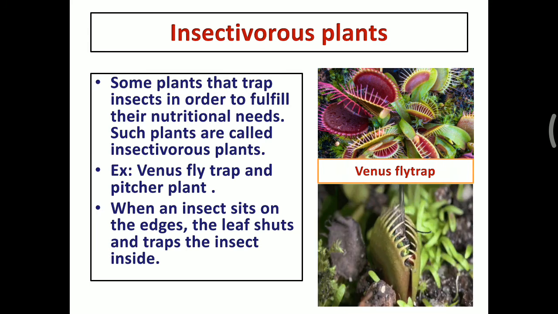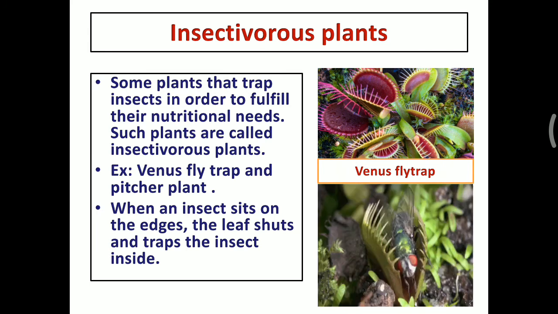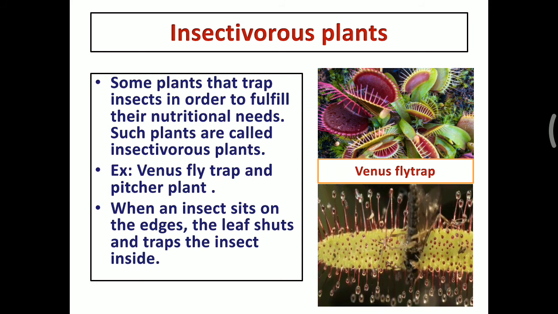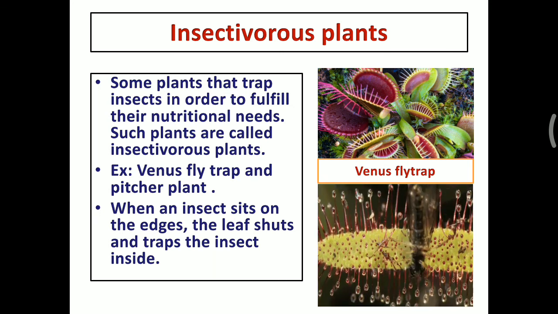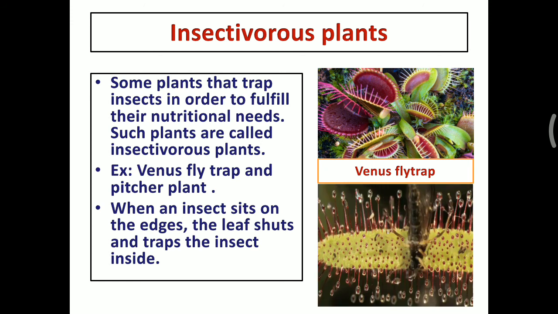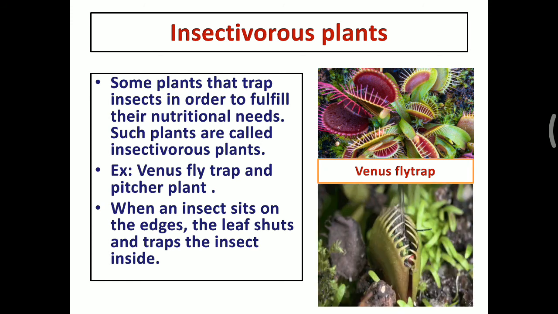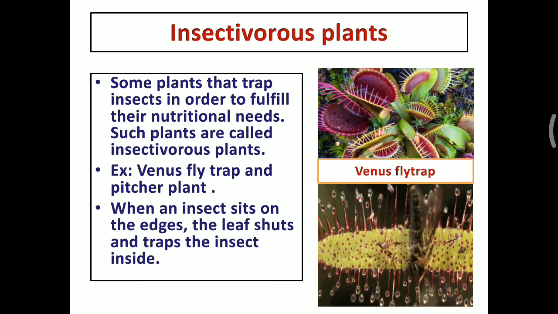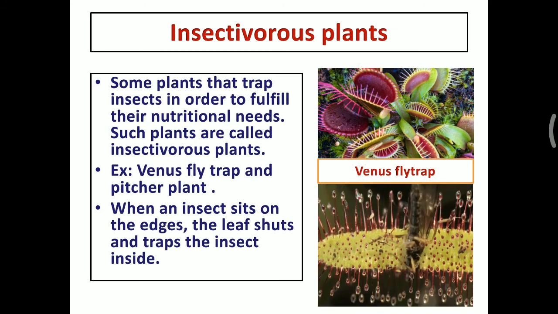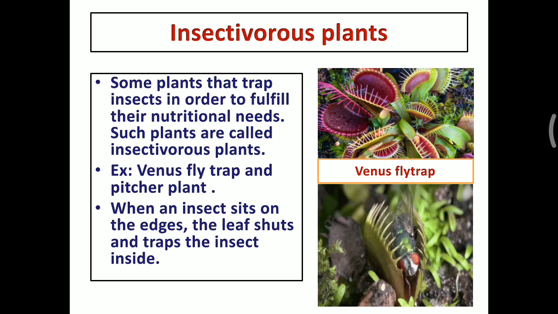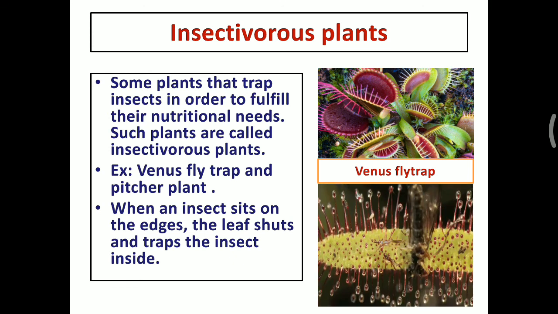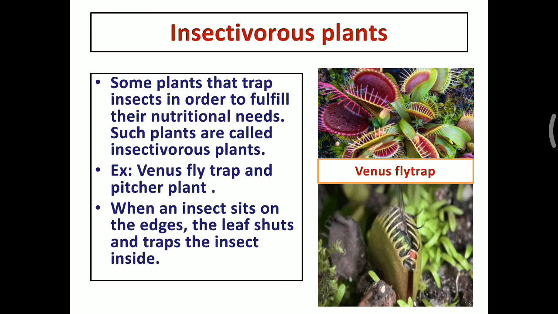The examples are Venus flytrap and pitcher plant. When an insect sits on the edges, the leaf shuts and traps the insect inside. Look at the image. Here, a house fly is sitting on the Venus flytrap. When an insect sits on the edges, the leaf shuts and traps the insect inside and it absorbs all the nutrients from that insect.